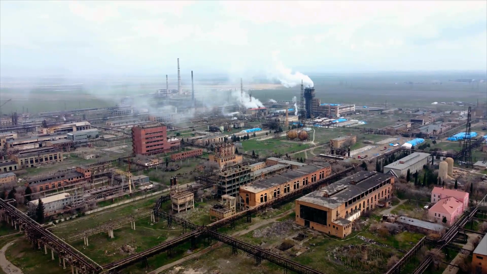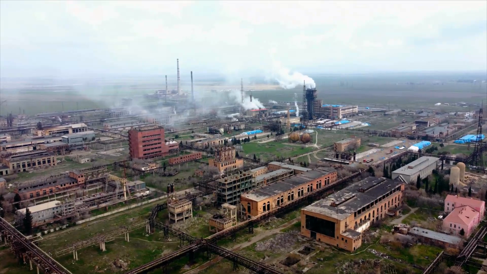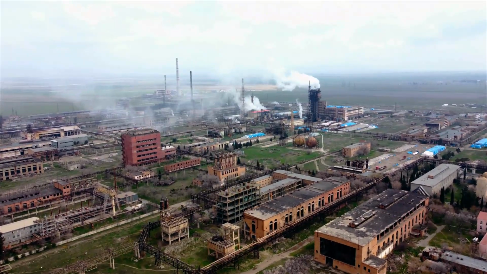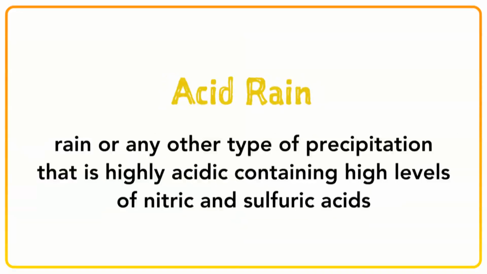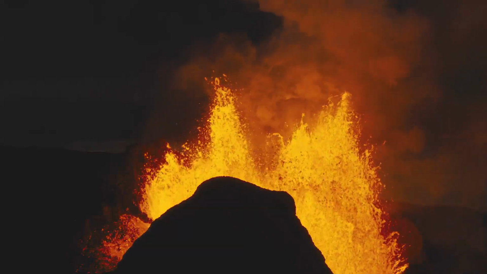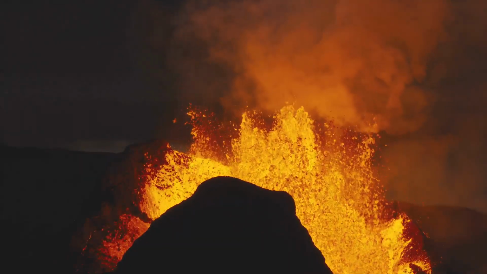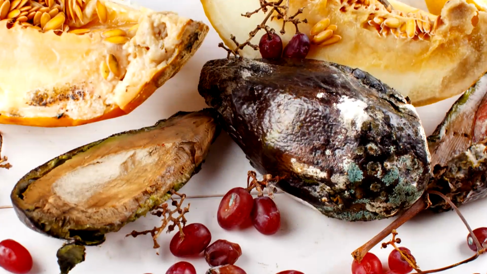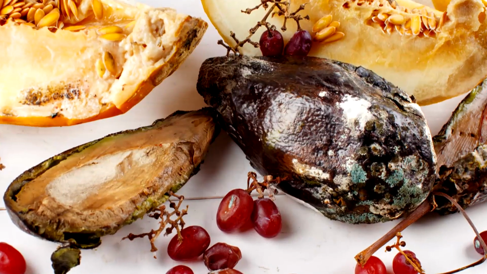Did you know that air pollution impacts the quality of our water? Acid rain is a clear example of that. Acid rain is rain or any other type of precipitation that is highly acidic, containing high levels of nitric and sulfuric acids. How does this happen? One way is through natural occurrences such as volcanic activity and rotting vegetation. Both of these release these chemicals.